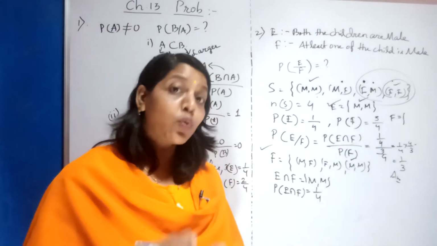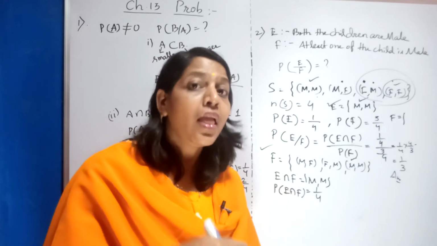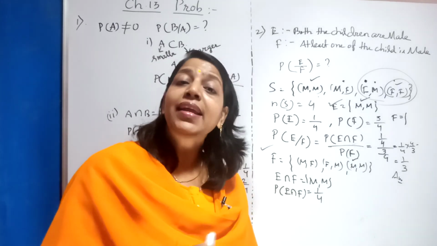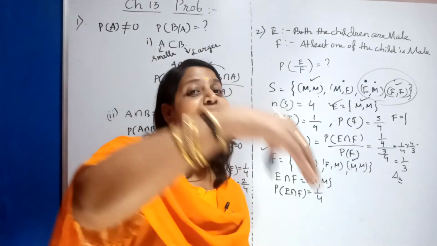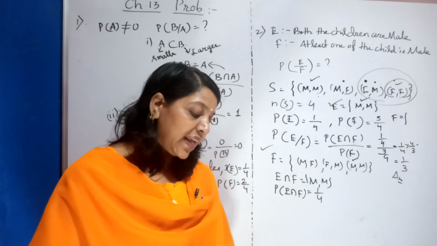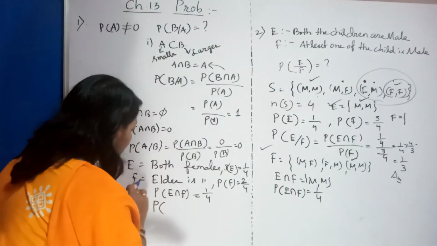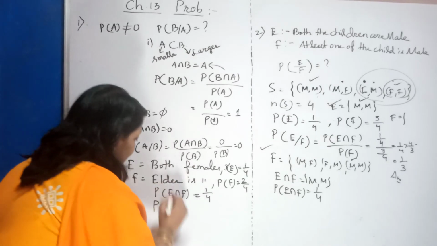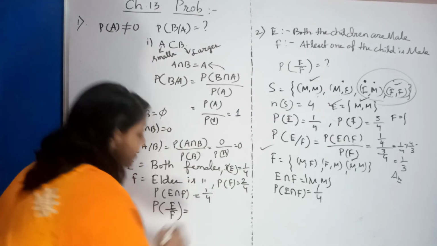If it is known that, what is known, that will always come in the denominator, because it is a conditional probability. If you know what part has happened, occurred, after that what is the probability of finding. So what will you write? If it is known that the elder child is a female, elder child female, what is the event? F. That should be written in the bottom part. Then what they are expecting is both the girls are female.